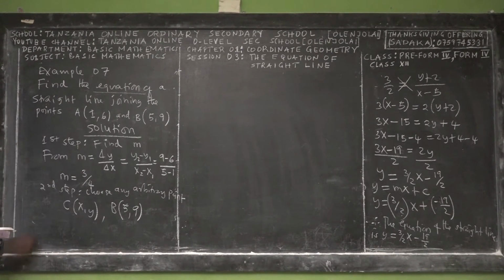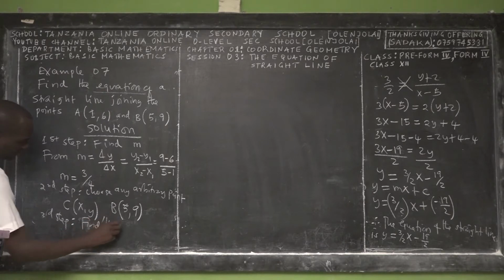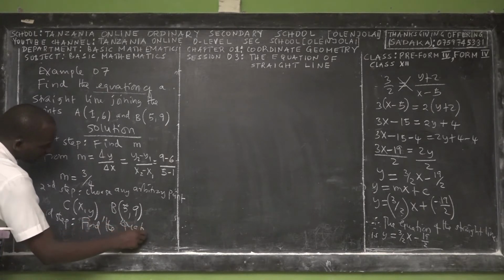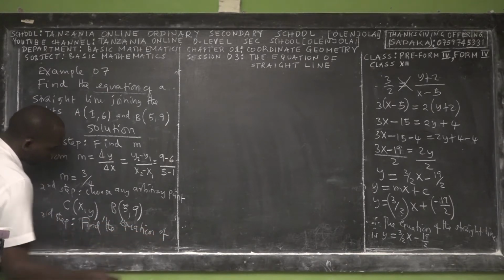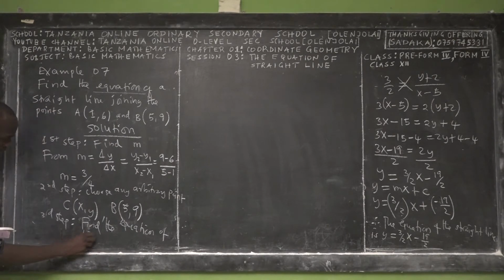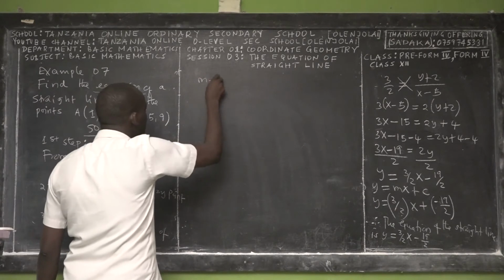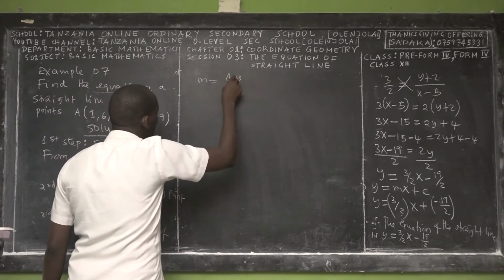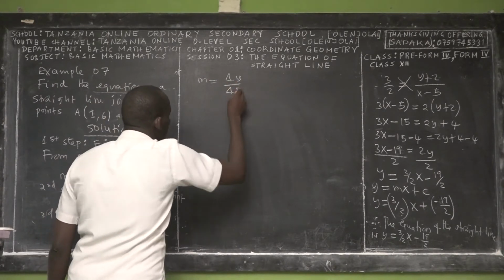So the second thing right now, we find the equation of the straight line. Remember that the gradient is equal to change in y over change in x.